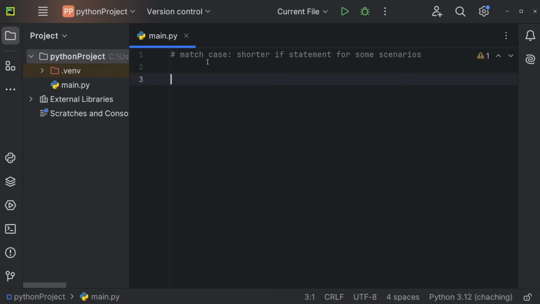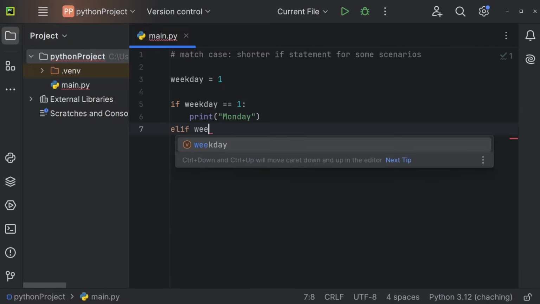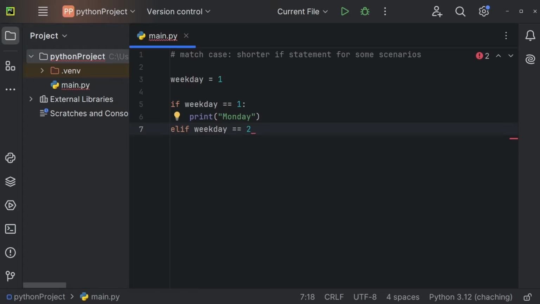Let's now understand match case. And match case is just a good alternative to an if statement under some circumstances. Imagine we are having the weekday, for example. And weekday could be 1, for example. 1 could be equal to Monday, then we have Tuesday, Wednesday, Thursday, and so on. And now we can check if weekday is equal to 1. And if that is the case, then we can print Monday, for example. If weekday is equal to 2, then we can print Tuesday.